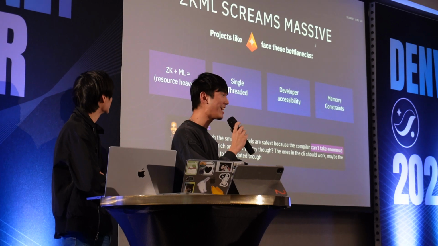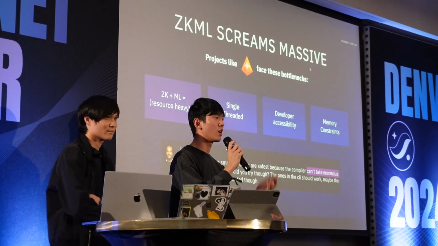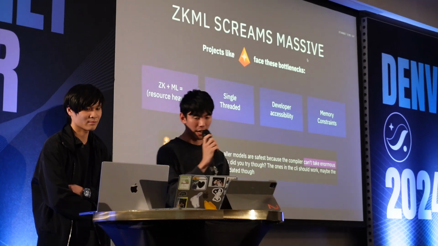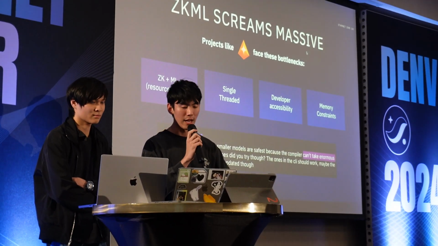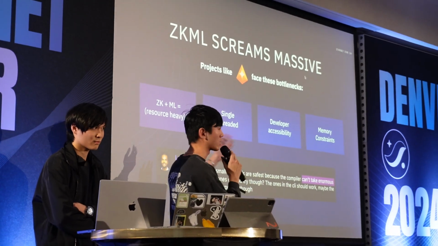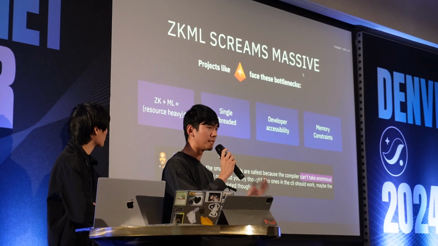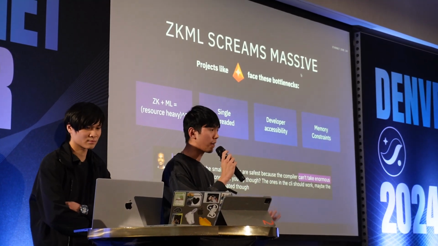And that is because ZK is massive. And if you think about ML, it's glorified linear regression, which is also massive in computation and proof size. And so we've been talking with projects in the ecosystem, leading faces such as Gizatech as well, who also face these limitations and boundaries. And so the issue right now is that ZK simply can't support large-scale computations.